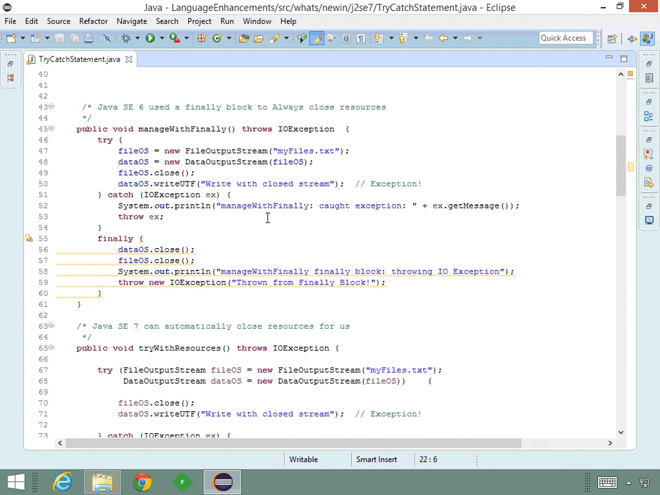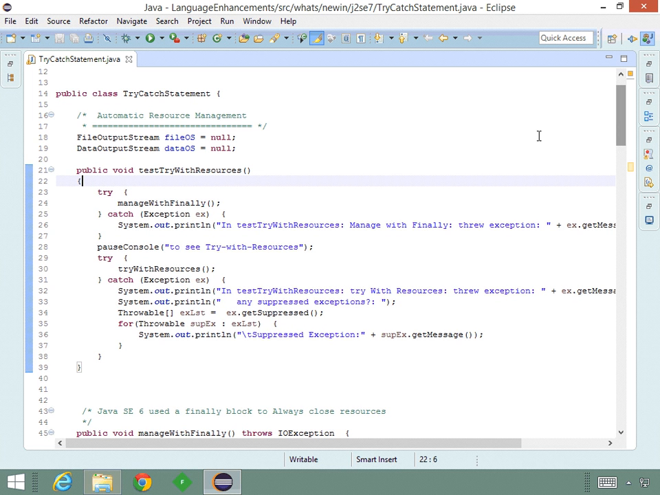To simulate this, I made our try block throw an exception. We're going to close our file OS, and then we're going to try to write through it. So we should get an exception that we will hit here, print out something, and then we'll go to the finally and close. And I'm simulating an exception being handled from the close by throwing my own here, giving it a thrown from finally block. So we'll be able to see which exception we get. And we'll know because our test try with resources is going to catch that exception and print it out. Let's see what happens when we run.